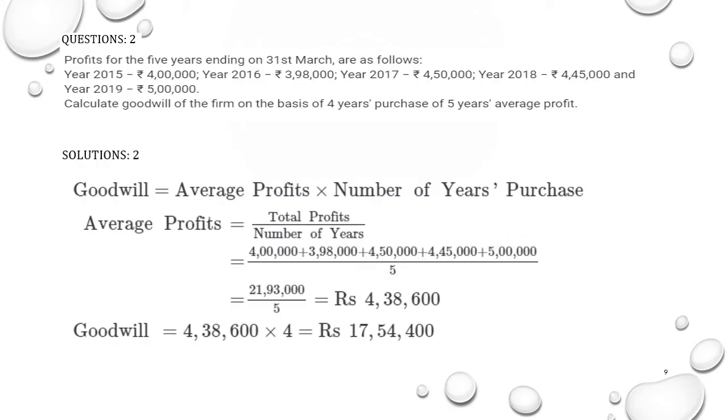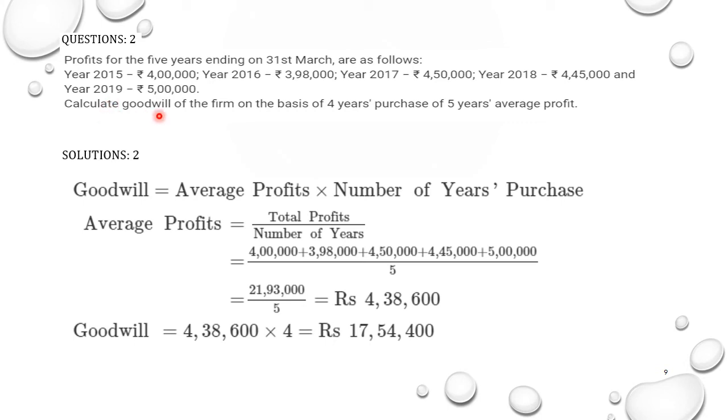This is question number 2, T.S. Grewal 2019 edition. Profits for the 5 years ending 31st March are as follows. 5 years profit is given to us: 2015, 16, 17, 18 and 19. So for 5 years the profits are given. Calculate goodwill of the firm on the basis of 4 years purchase of 5 years average profit.